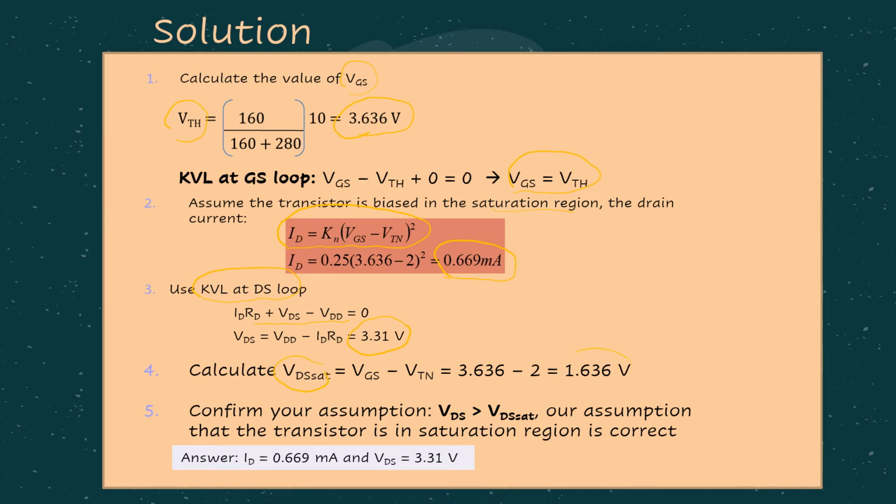In this case, it is given by 1.636. Then step number 5, we need to confirm our assumption. So we say, VDS is larger than VDS saturation, right? Because 3.31 is obviously larger than 1.636 volt, meaning yes, our assumption is correct. So whatever ID value and whatever VDS value that we are getting, that will be the answer, where ID is this value, VDS is this value.